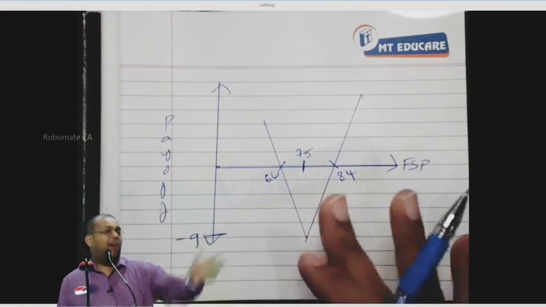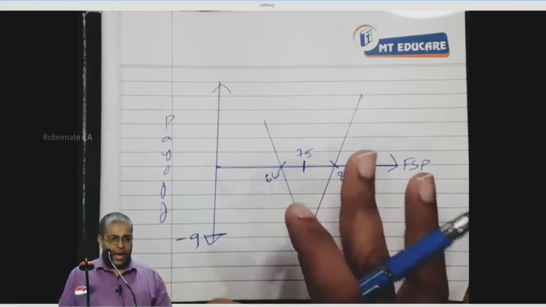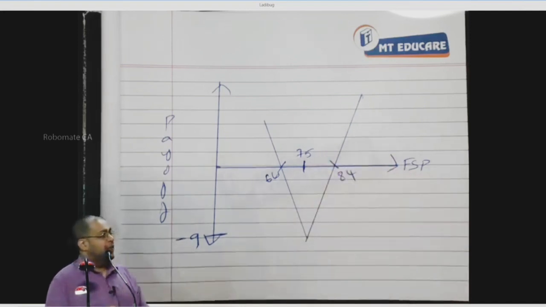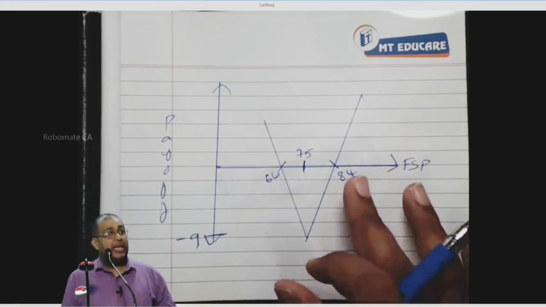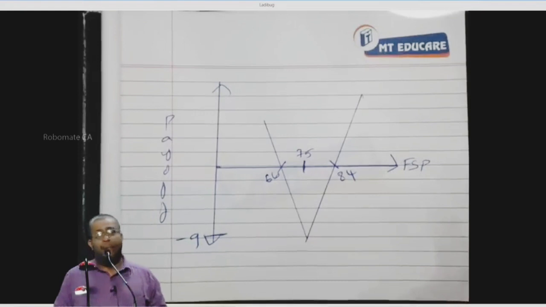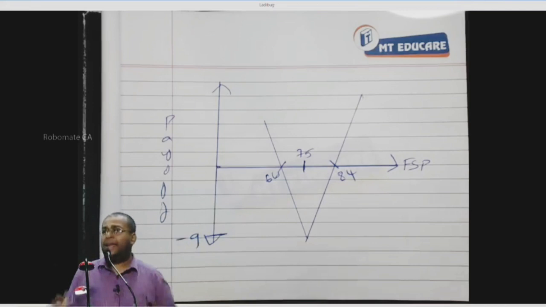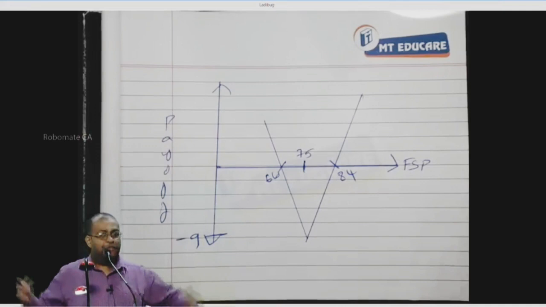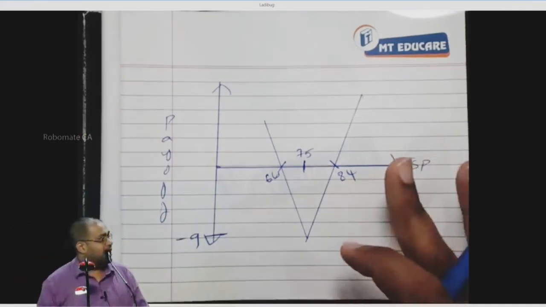If the FSP falls, the put saves me. I am a holder of a call, and I am a holder of a put. Now, if the future spot price reduces, I am happy as a put holder. The put is a savior for me. If the FSP increases, I make profit through the call option. So I will be happy whether the FSP increases or decreases. I will be very unhappy only when the FSP is near the strike price. I want my FSP to be far away from my strike price, either on the left-hand side or on the right-hand side. Everybody following what I am saying?